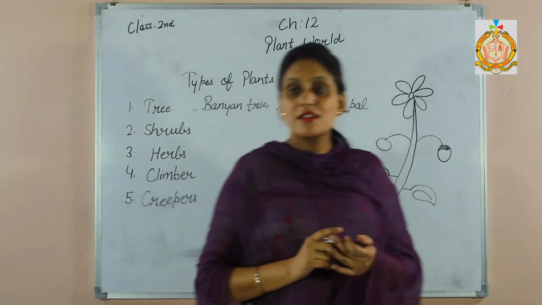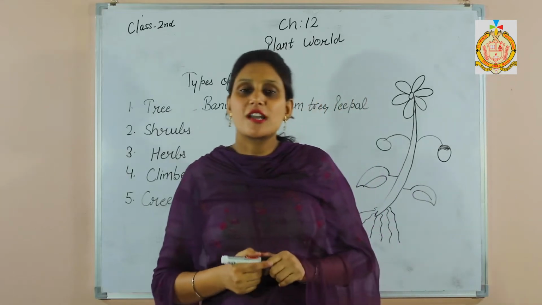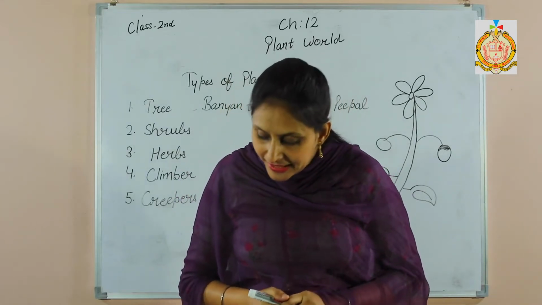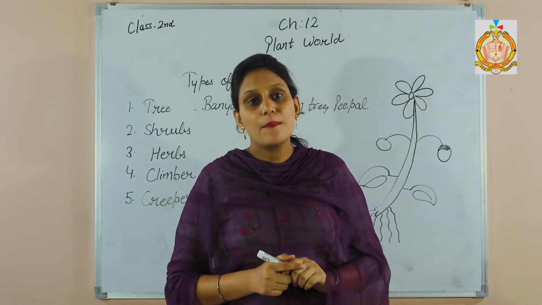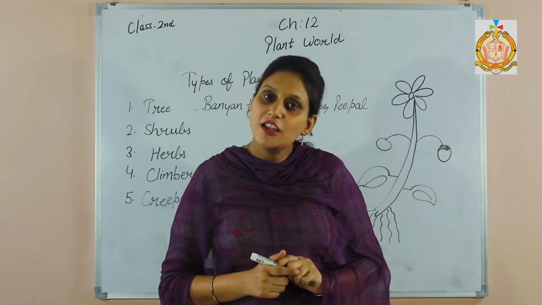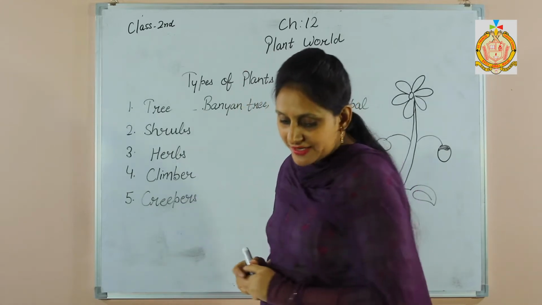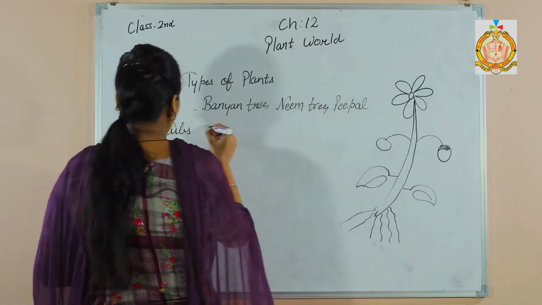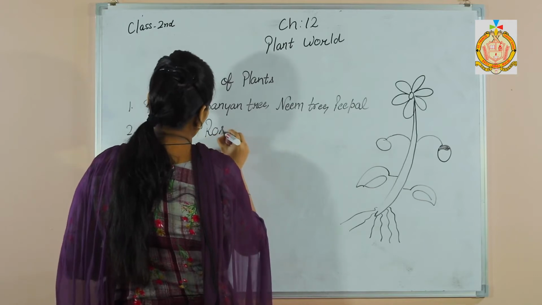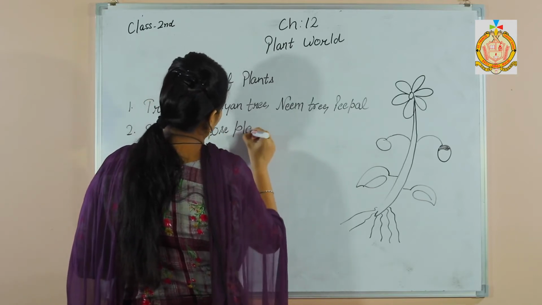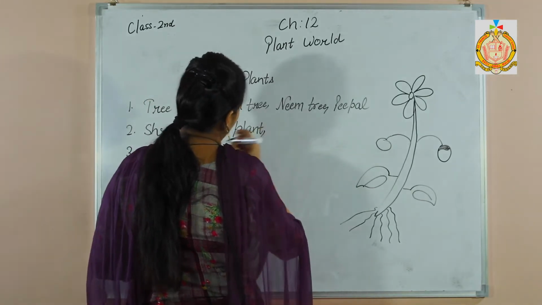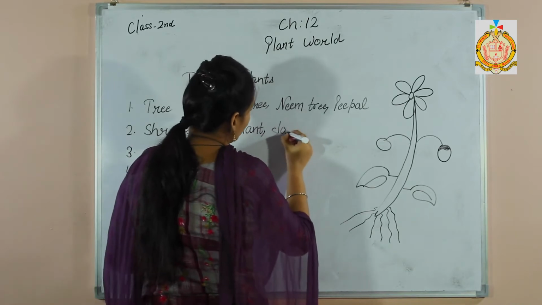So next one is shrubs. Shrubs are smaller than trees and they have a thick and brown stem and they are very bushy. Some examples of shrubs are rose plant, jasmine plant.